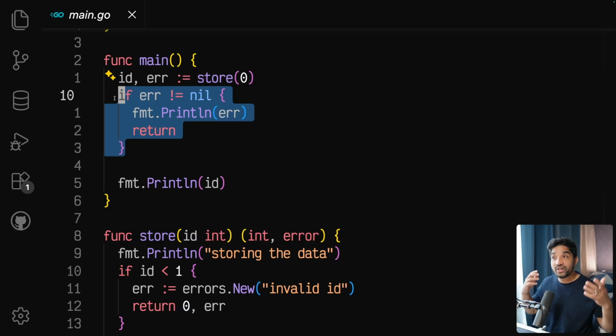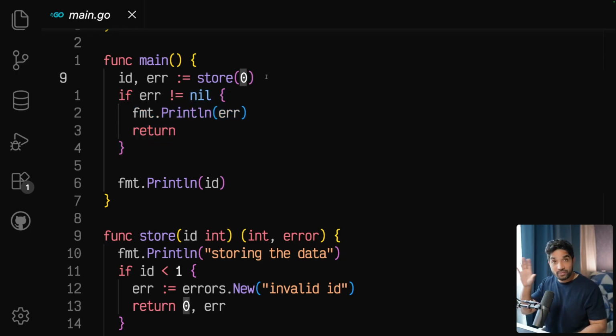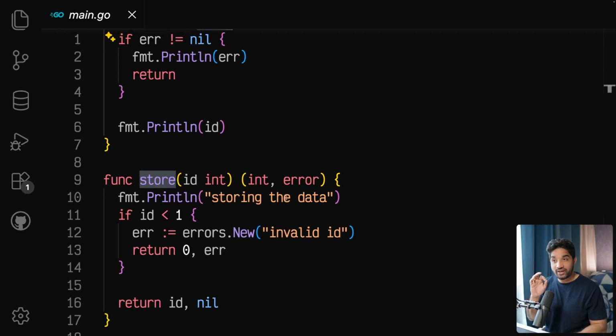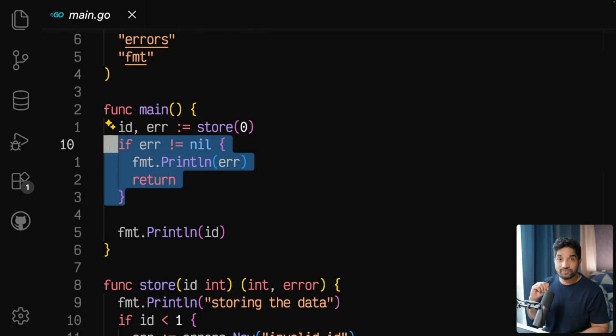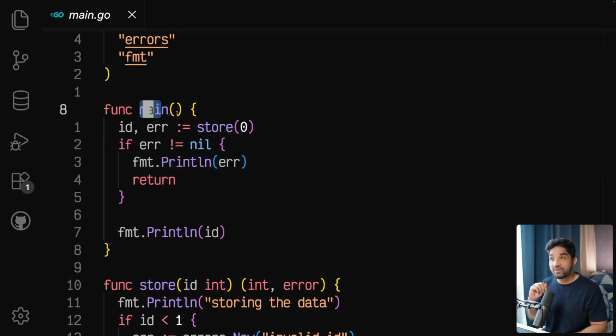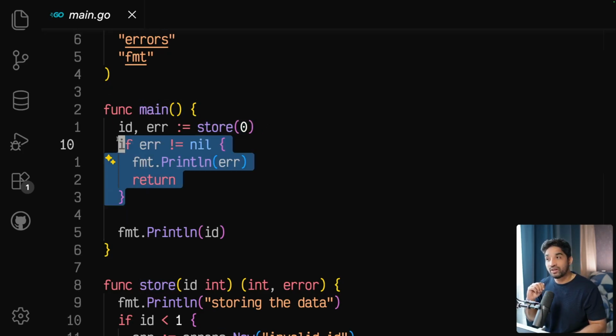Because that is how we handle errors in Go. We don't wrap in try catch. We just return that error from a function, and the caller, this is the important part, the caller of that function handles those errors. So this is the store. Main function is a caller.